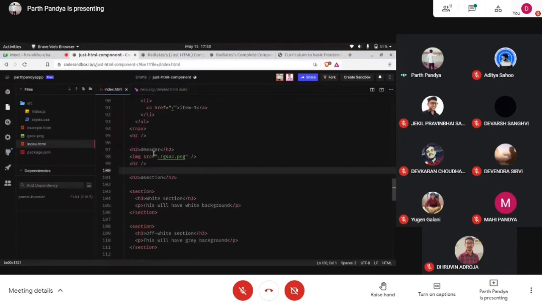So this was all about images, and the image tag is a self-closing tag. It does not need a separate closing tag like this. No, that is not the practice. It is a self-closing tag.